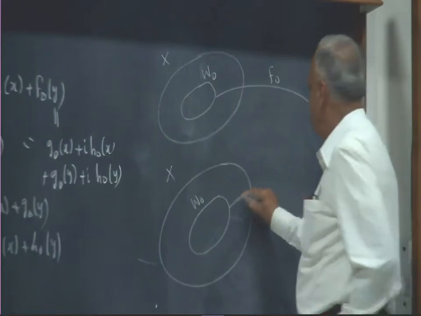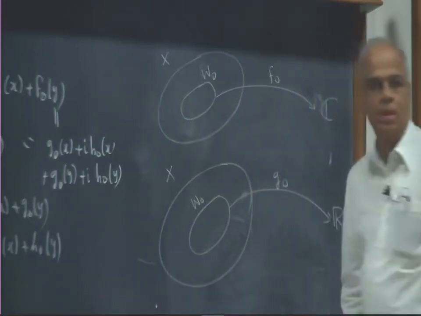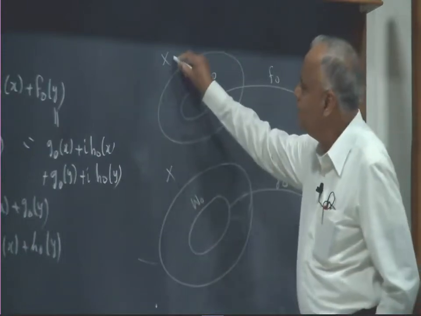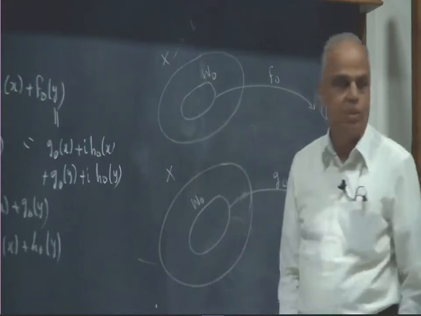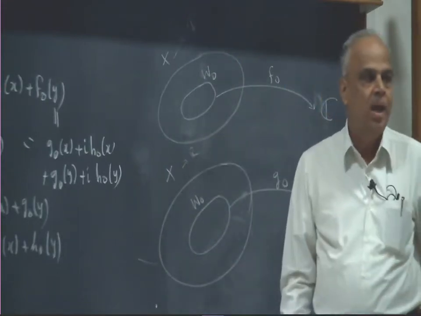Now I am having a G naught which maps it to R. But the only difference is, here this x is made into a vector space over C, here the x is made into a vector space over R.